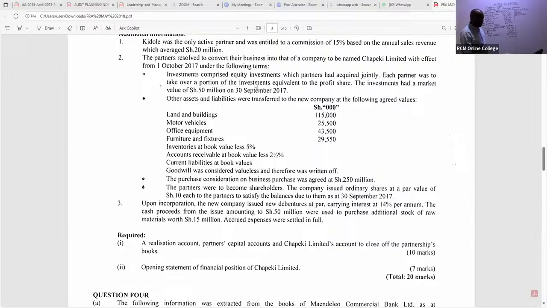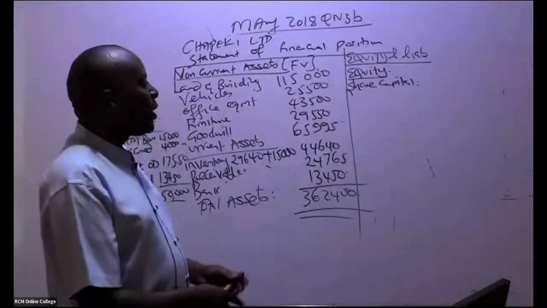Investments comprised equity investments which partners had acquired, that can't help us. Look at this point here. The purchase consideration on business purchase was agreed at 250,000. The partners were to become the new shareholders here. The company issued ordinary shares at a par value of shillings 10 each to the partners to satisfy the balances due to them as at the closure of the year. That must be the purchase consideration. So instead of giving them cash, we gave them shares.